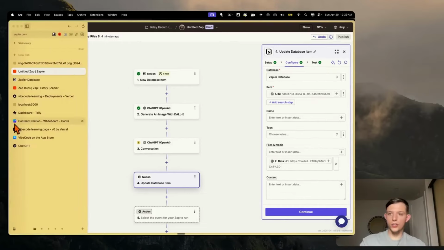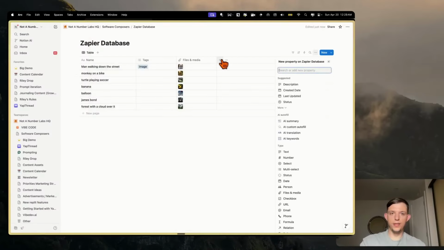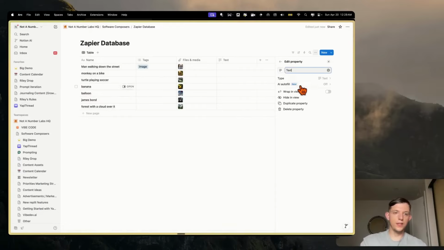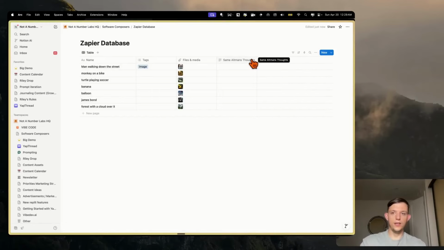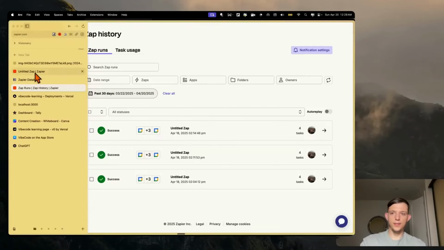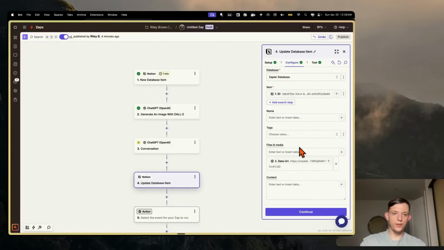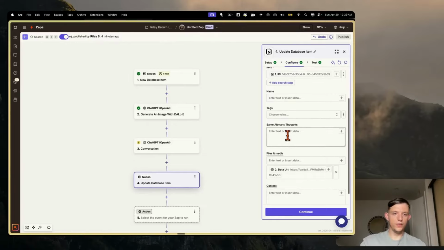And so here we are now, and when we do the update item, once we update the Notion database, we're going to add a field in the Zapier database. We're going to make this text, and we're going to call it Sam Altman's thoughts. And now we can go back to Zapier and refresh these fields. There we go, Sam Altman's thoughts.